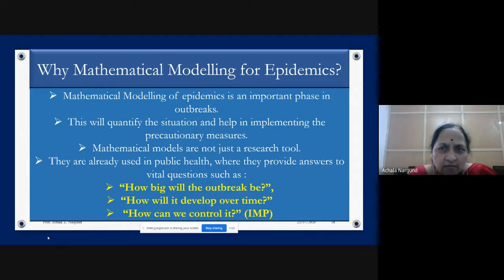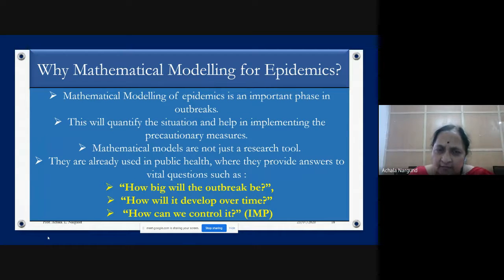So after seeing all these things, why do we need mathematical modeling for epidemics? We need it when an epidemic becomes a pandemic or outbreak. If it is only an epidemic restricted to a local area, you can easily measure how many people have got the infection, how many are susceptible, how many have recovered.